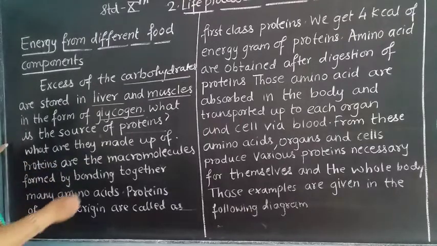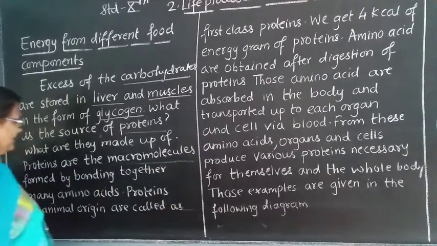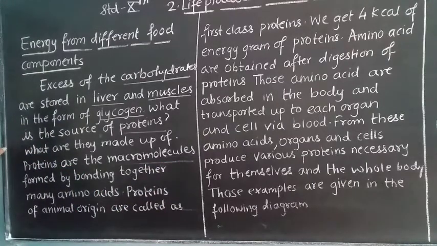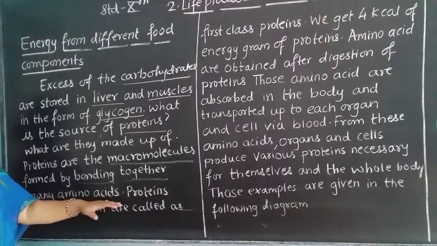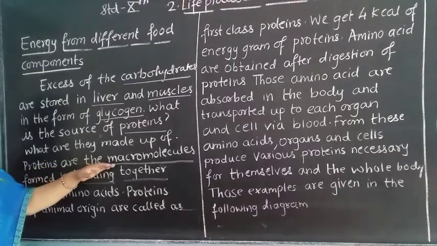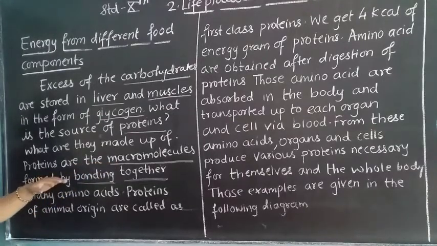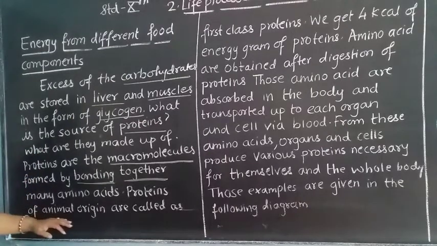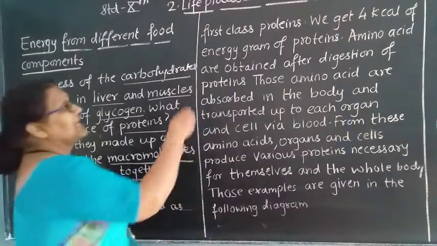macromolecules which are formed by bonding together many amino acids. What does it tell us? That proteins are macromolecules, that means they are huge molecules, and they are formed by bonding together many amino acids. That means proteins are formed of many amino acids. Proteins of animal origin are called first class proteins.